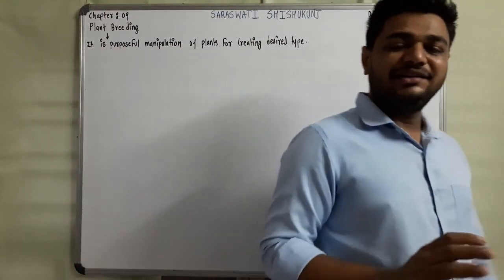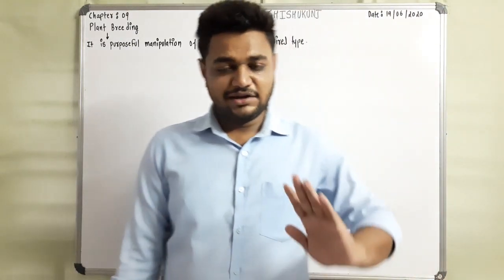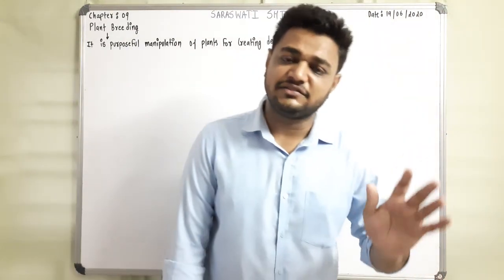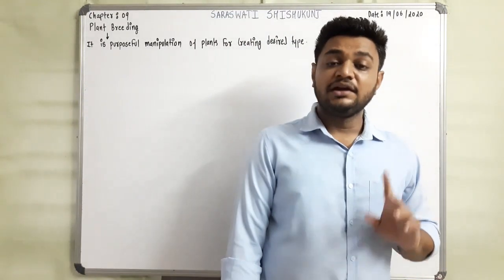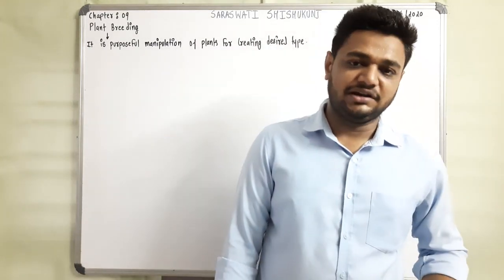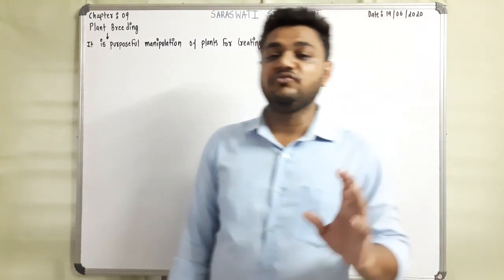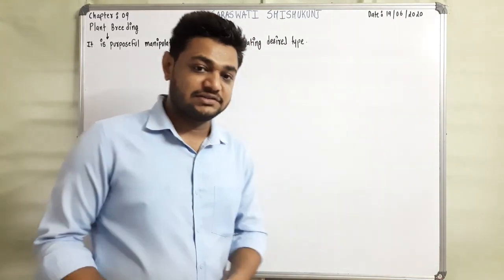Now, conventional plant breeding has been used for thousands of years. Approximately recorded data is from 9,000 to 11,000 years back for conventional breeding. Classical breeding involves the cross of two pure lines. Remember this, students.